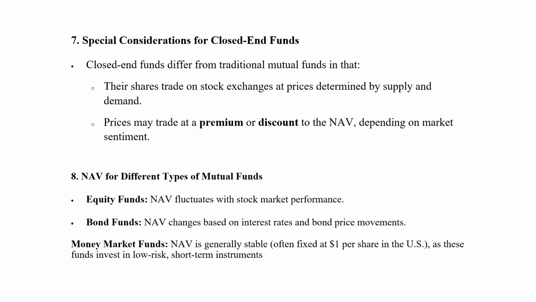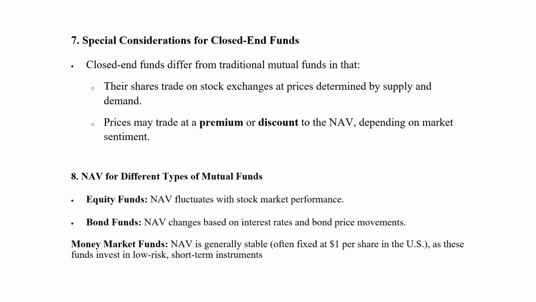One is equity based, which deals with stocks, buying and selling in the form of shares. So NAV fluctuates with the stock market performance. So 100% net asset value, asset minus liability, has a huge impact from the fluctuation of the stock market performance. And you have bond funds, which ultimately need to return based on a certain interest. Your market is high, your market is low. So NAV changes based on the interest rates and the bond price movements.